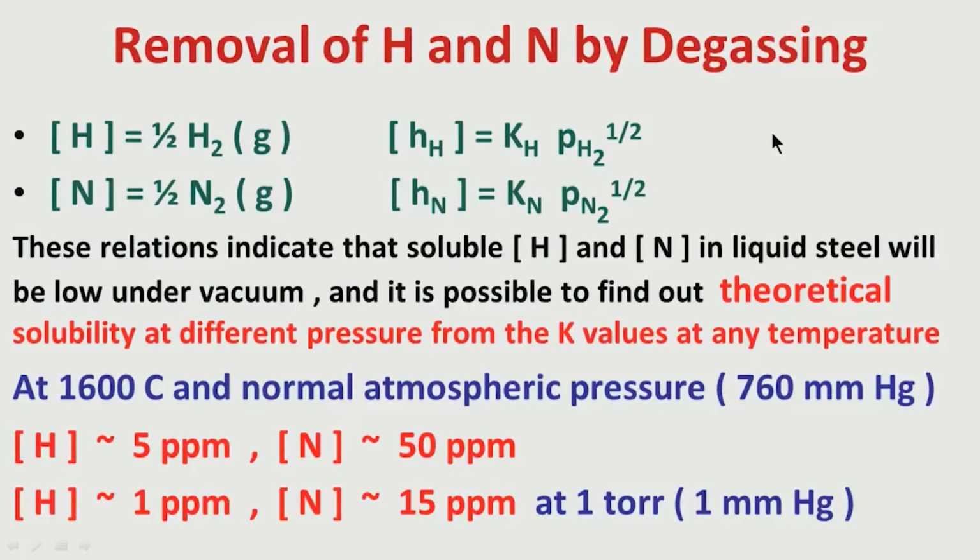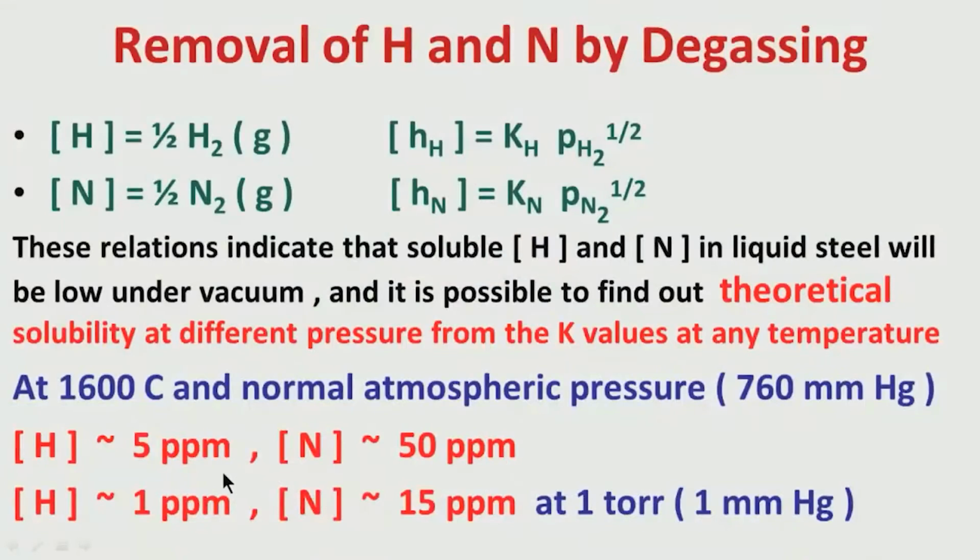The process is called degassing. So, we must create vacuum in the process. In whatever process there is vacuum, there is a possibility of degassing, there is a possibility of controlling or reducing soluble hydrogen and nitrogen in liquid steel, which is an important requirement for getting a good quality of steel, because the gaseous contents, if they are present more than a critical value, can create problems during casting and during subsequent applications.